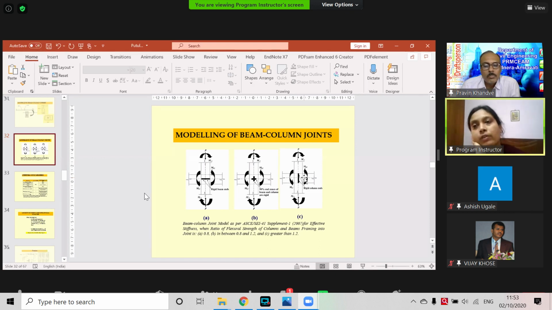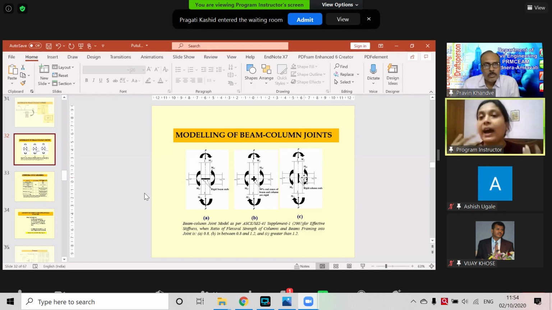There are many aspects: how much accuracy and what we want from the structure. Like the infill panels can be modeled by finite element if we are interested in very detailed crack propagation and the stress while the crack is propagating. But if I want to understand the effect of infill on the overall behavior of the structure, I need not go for finite element analysis. Macro modeling is good enough. One strut modeling is good enough. So I need to know what I expect. Then I need to invest that much effort in terms of money and time.